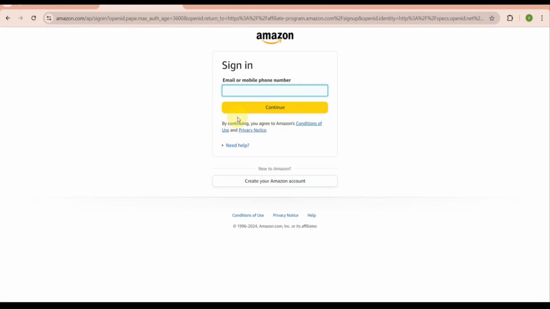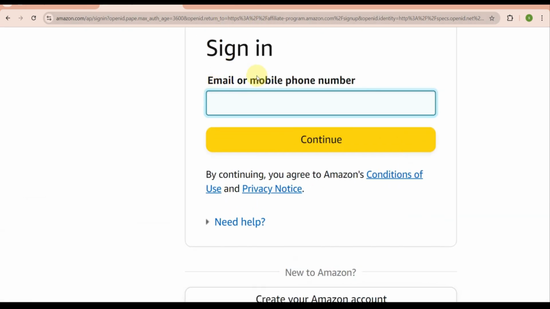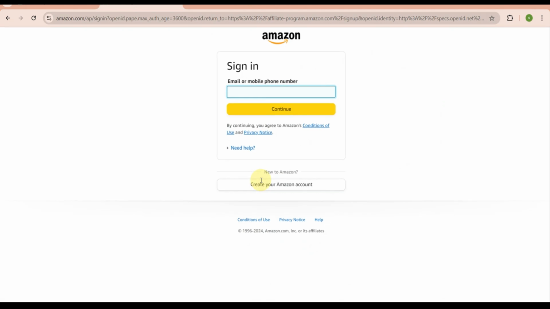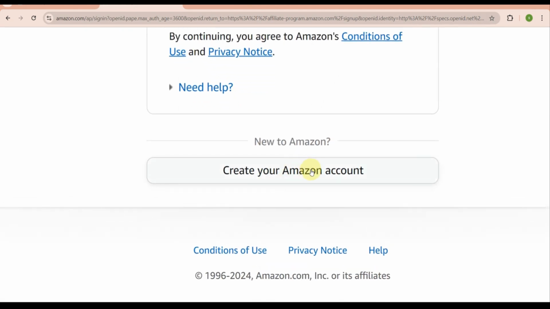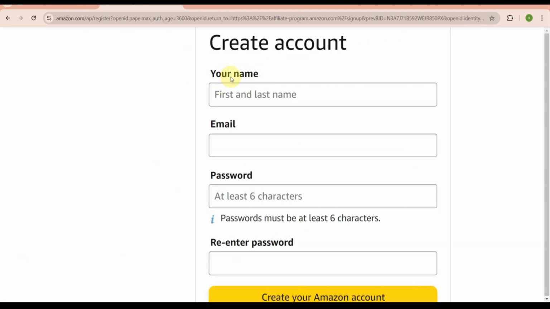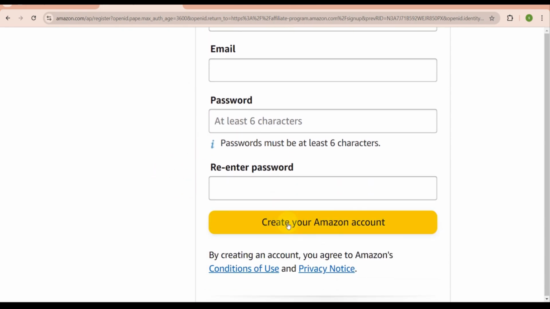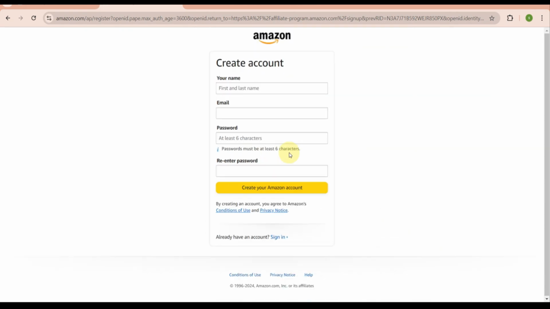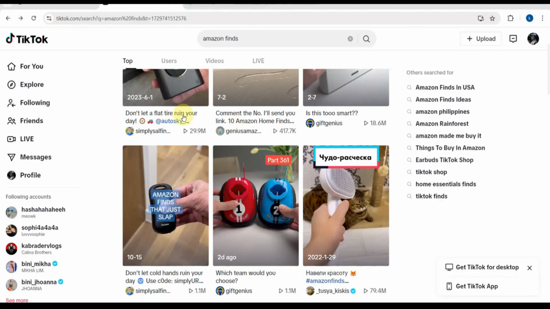As you can see here, you can sign up through your email or your mobile phone number. But don't worry guys, if you don't have an account and you're new to this, you can create your Amazon account. You need to enter your name, your email, the password, and then re-enter your password. Don't forget guys that the password must be at least 6 characters. Right after you fill in all of that, just tap on the yellow button.